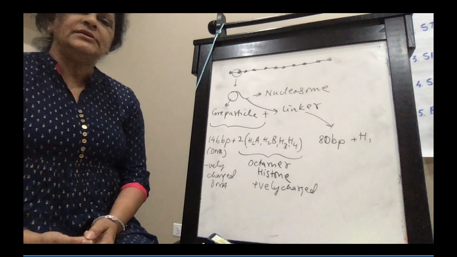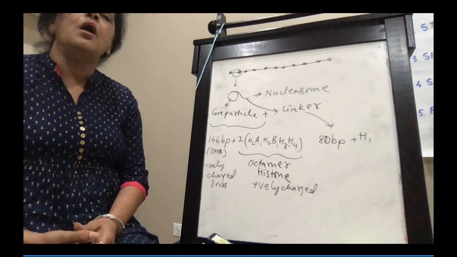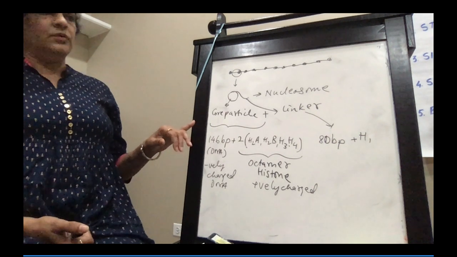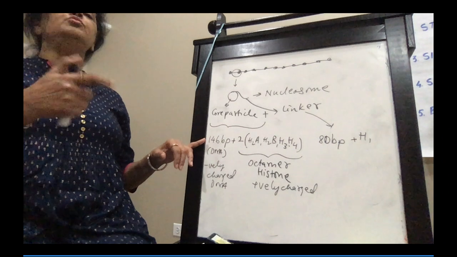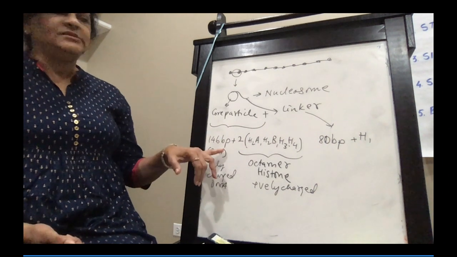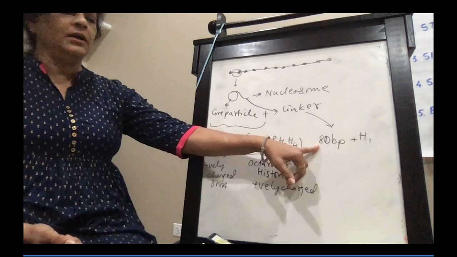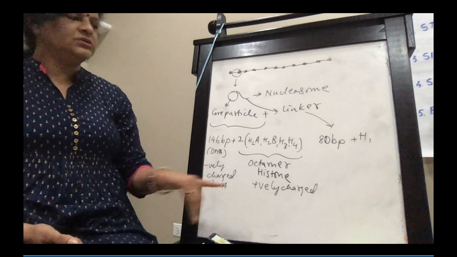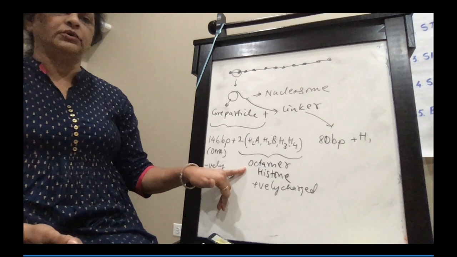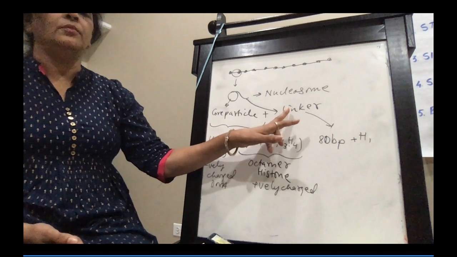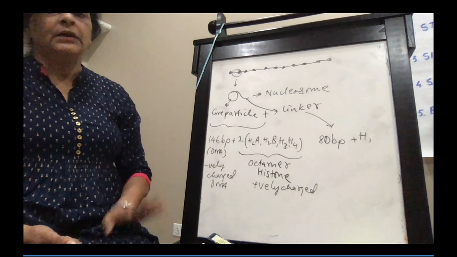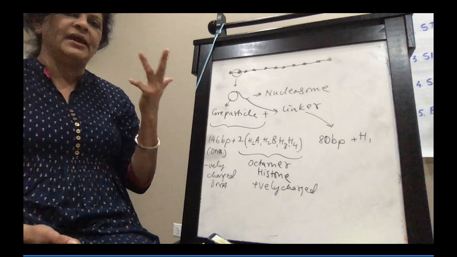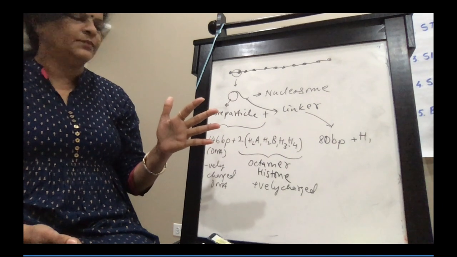In the NCERT, it is given that a nucleosome has around 200 base pair. So here it is around 200. Here it is 146 base pair plus 80 base pair, that is 226 base pair, and a total of 9 histones: 8 histones in the form of octamer, 1 histone in the linker. If you are asked about types, there are 5 types: H1, H2A, H2B, H3, and H4 histones.